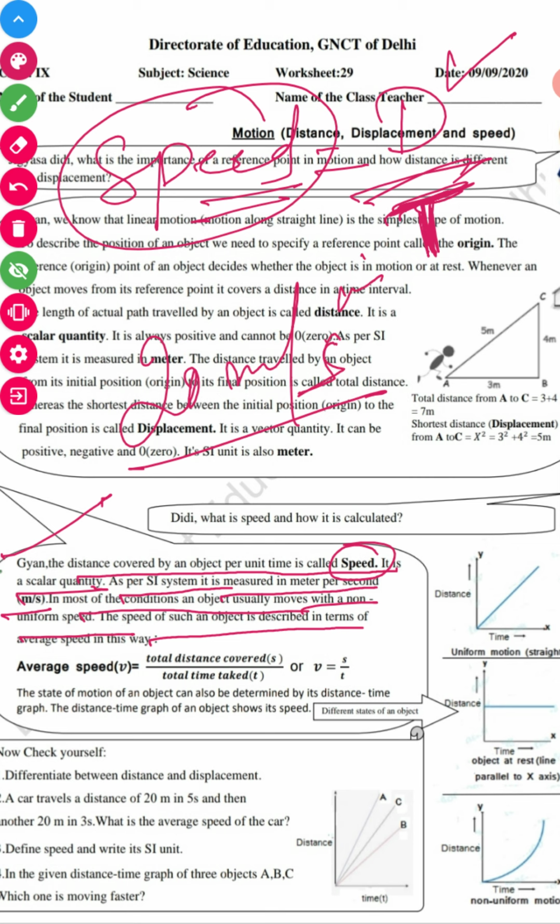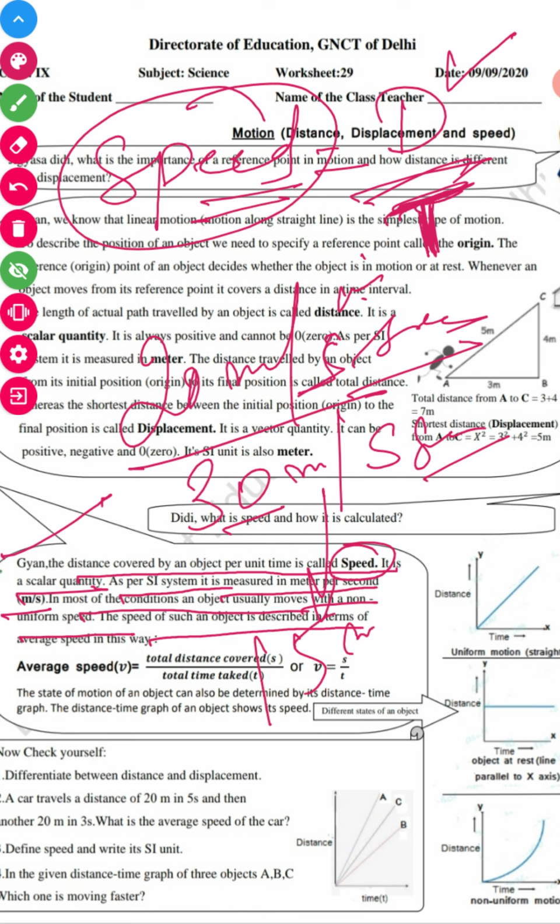After that, the road is very clear, speed increases to 30 meters per second. Then there is a red light, and speed decreases to 15 meters per second.